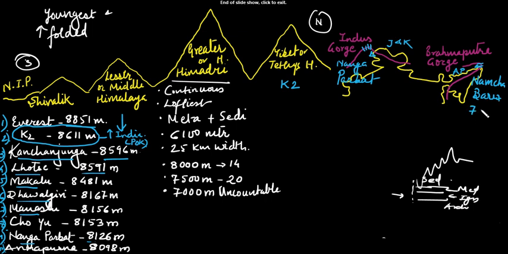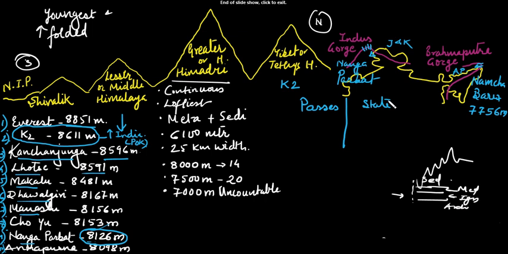The height of Namcha Barwa is 7,756 meters, and the height of Nanga Parbat is 8,126 meters. In this way, the Himalaya is spread from west to east, and another most important feature is that it has many passes, with passes on one side and states on the other.